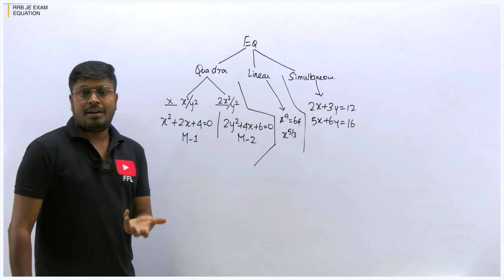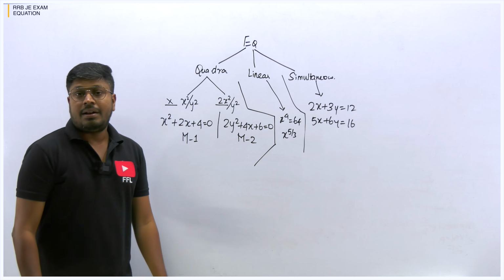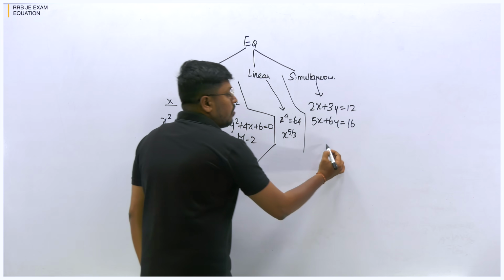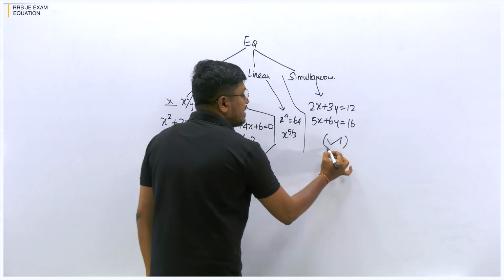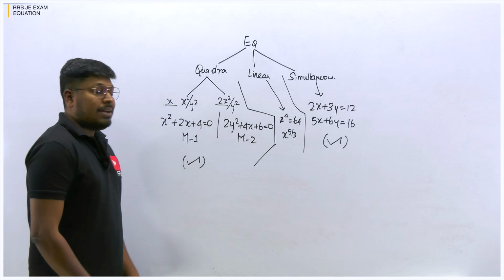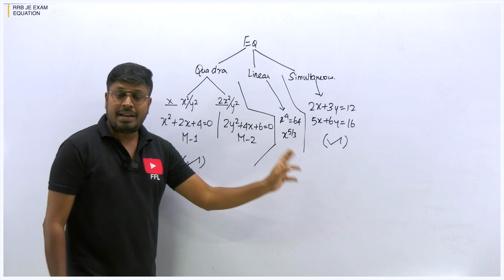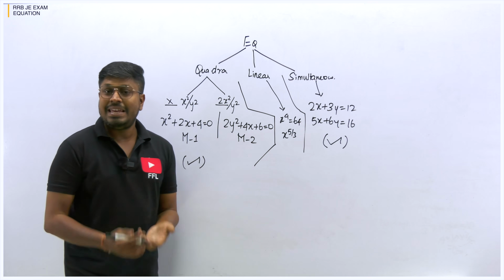And mostly in your railway exams, RRB JE and other competitive railway exams, you can see more questions asked on the simultaneous equation and the quadratic equation, any of the models, but rarely have they asked a question from the linear equation. But anyway, learn this also because it is very easy.